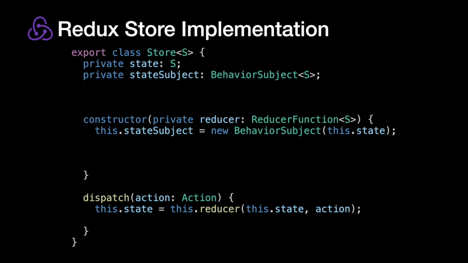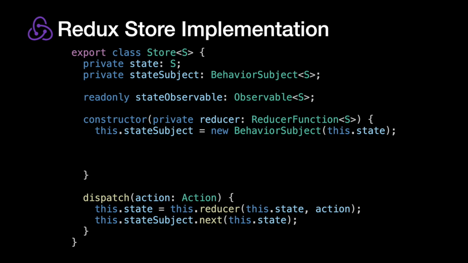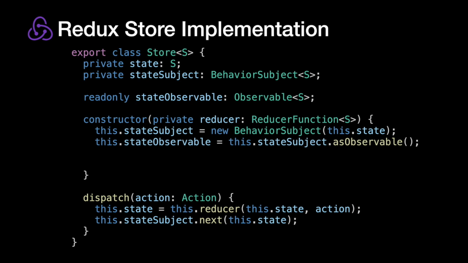In my constructor, I'm going to go ahead and instantiate that behavior subject. And then in my dispatch method, when I have my new state out of my reducer, I'm going to use the subject's next method to emit that state. Now, I don't want my consumers to be able to emit. So instead of exposing the subject directly, I'm going to expose an observable. And observables are like subjects, except they can't emit new values, they can only listen. So I'm going to convert my subject to an observable by using the subject's asObservable method.